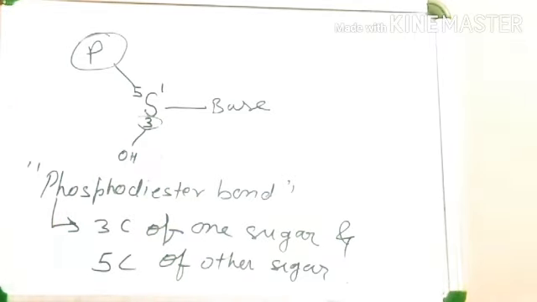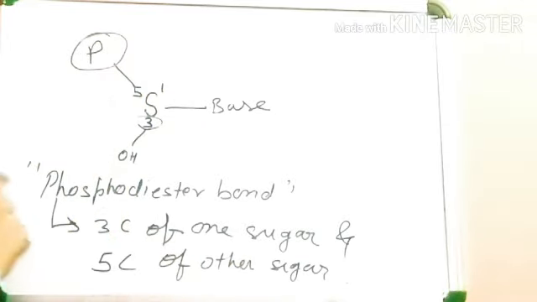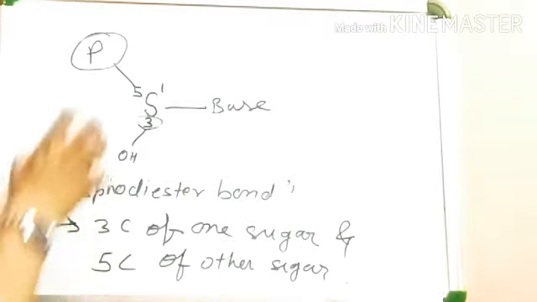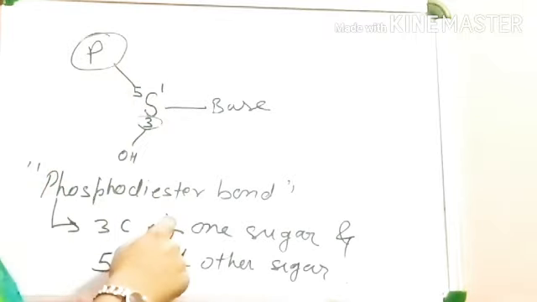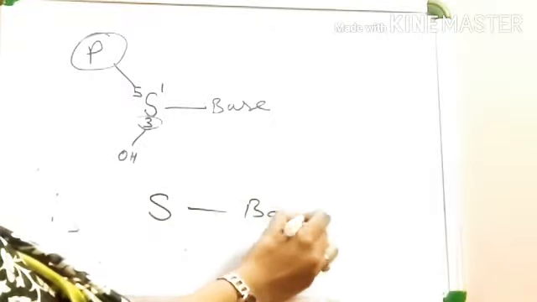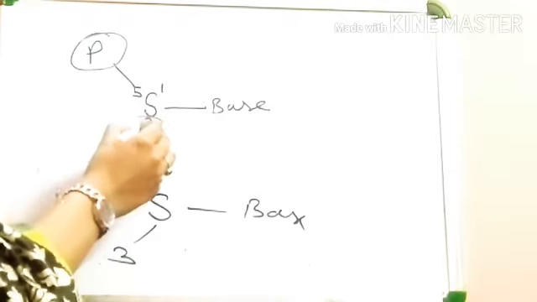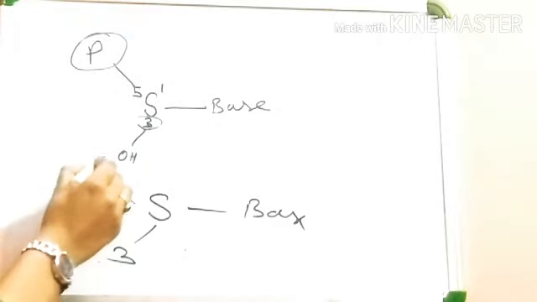Okay, so this nucleotide is bonded with another nucleotide by this phosphodiester bond, between carbon number 3 of one sugar and carbon number 5 of another sugar. Okay, if you see like this, and another sugar base, here will come carbon number 5, carbon number 3. So this bond is present between carbon number 3 of one sugar and carbon number 5 of another sugar.